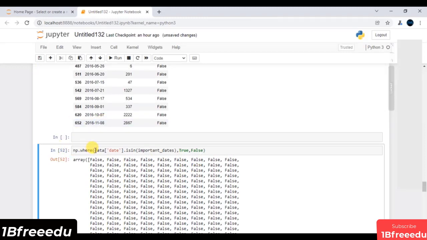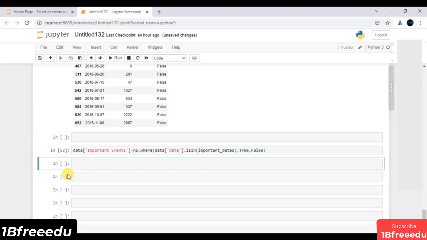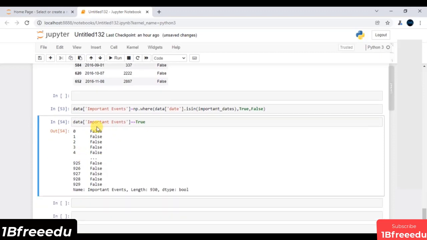Now what I will do is I will say just update your important events. So I have to just access this important events. That's it. And if I execute, let me show you one more thing. Let me just say, return all the values wherever it is true. Let me execute. These are all the values in the form of false and true.